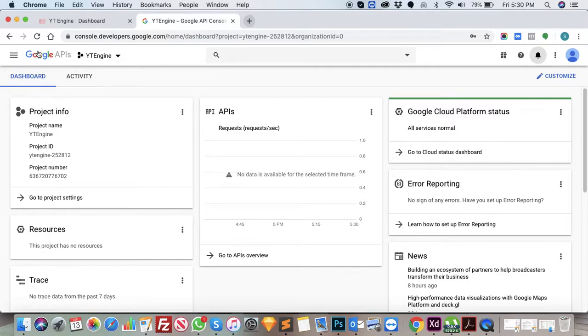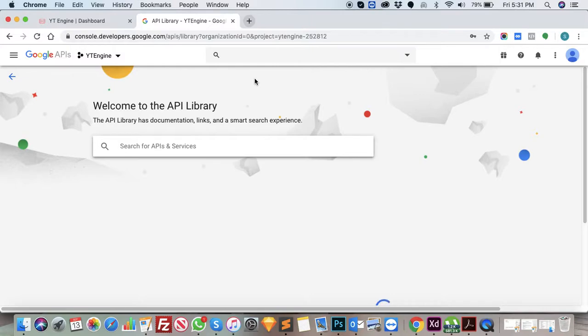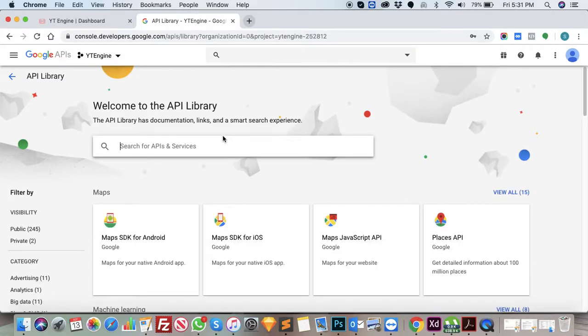Now click on the three icons in the Google API. Just click on enable API and services. Just type YouTube Analytics.